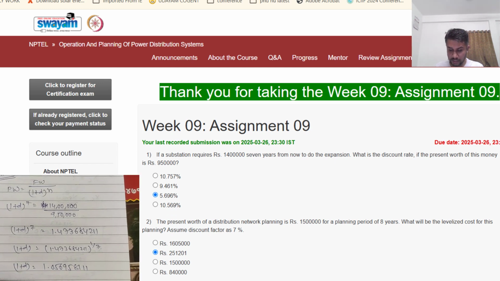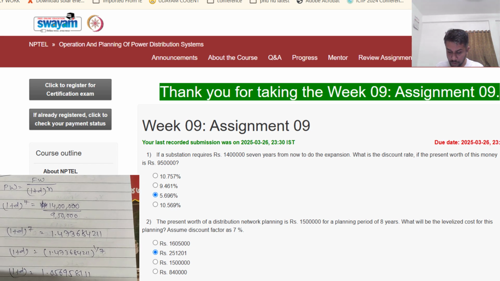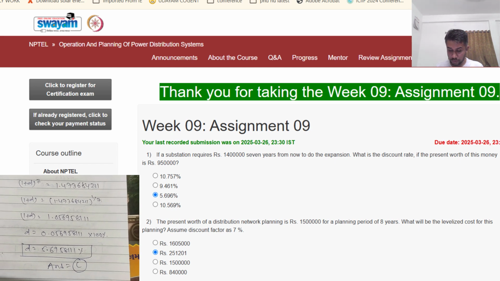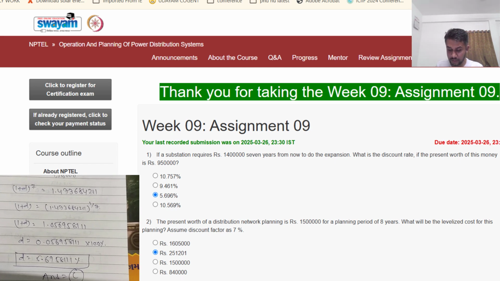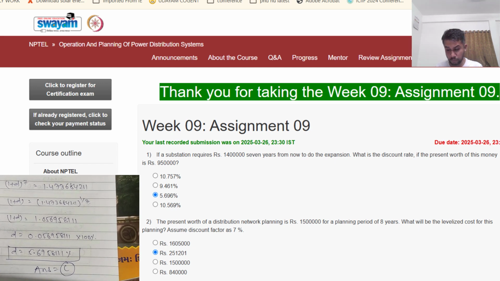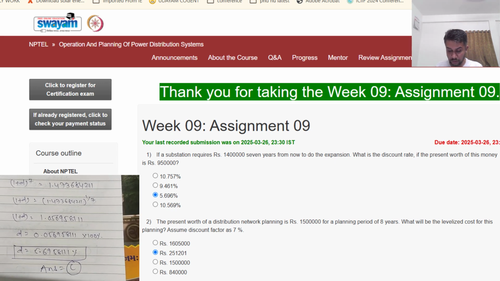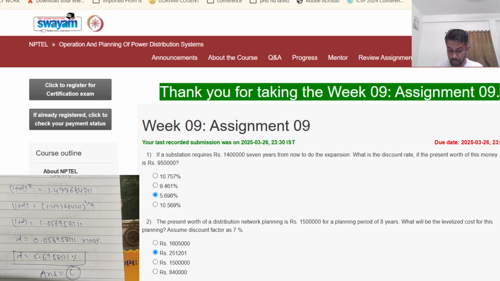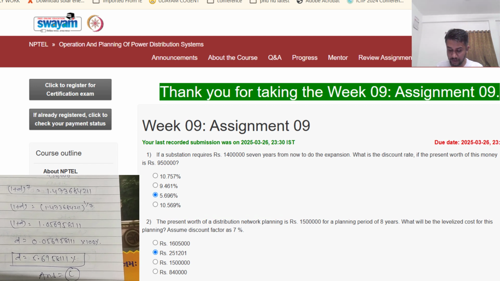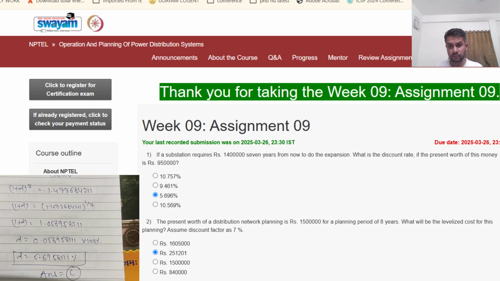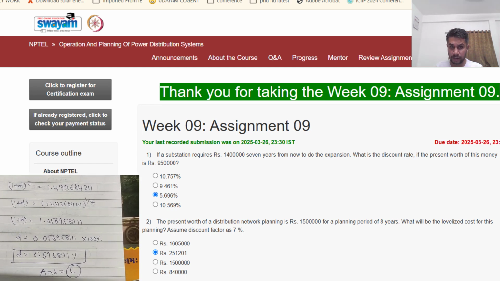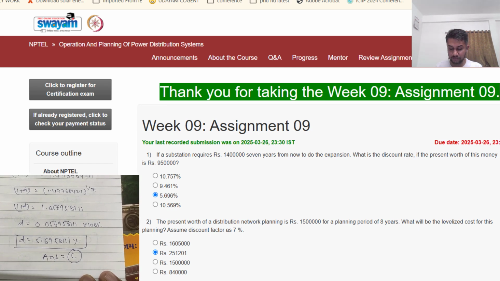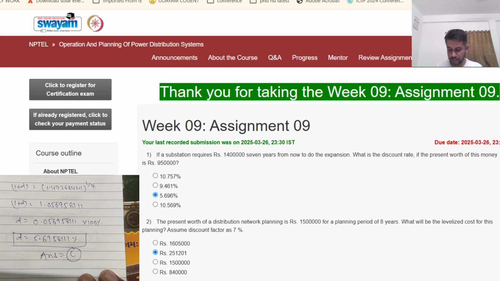So (1 plus d) raised to 7 is equal to 1.473684211. So 1 plus d is equal to 1.473684211 raised to the power of 1 by 7. So 1 plus d is equal to 1.056958111. So d is equal to 0.056958111. In percentage, if we want the answer, then we have to multiply by 100. So by multiplying by 100, the answer is 5.695811%. So the correct answer is C.